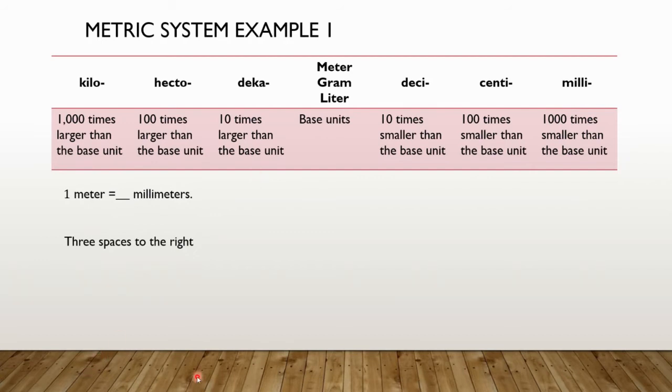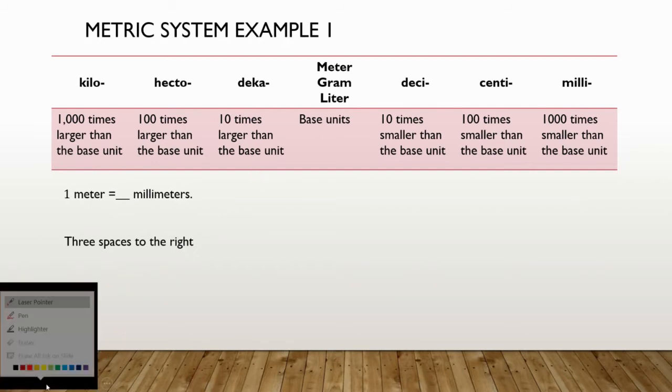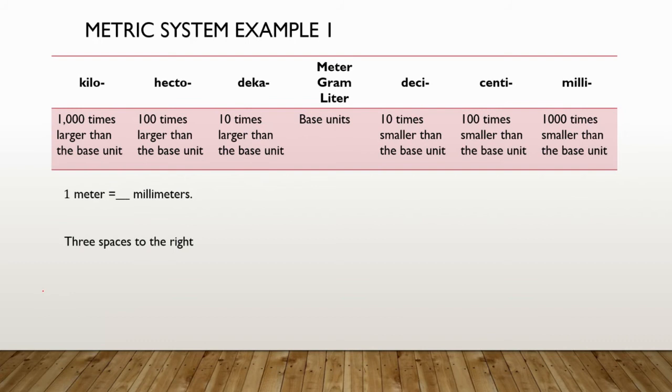We're going to take the decimal point here, 1 meter. We're going to take that 1 and move its decimal 3 spaces to the right, inserting 0s as placeholders. So we have 1, 0.